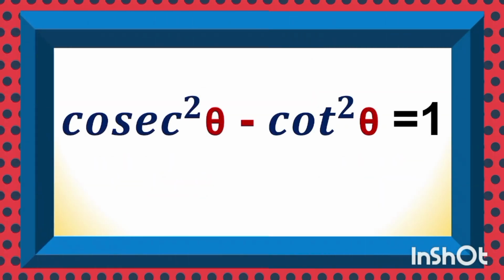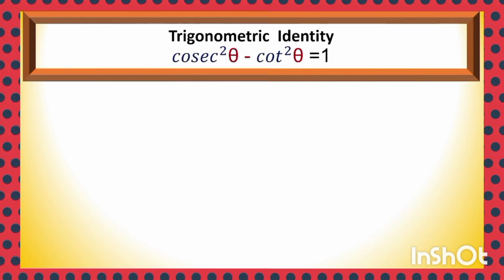Cosec square theta minus cot square theta is equal to 1. This is another important trigonometric identity which is true for all values of angle theta except theta equal to 0 degree, because the statement is not defined when theta is equal to 0 degree. An important trigonometric identity: cosec square theta minus cot square theta is equal to 1.